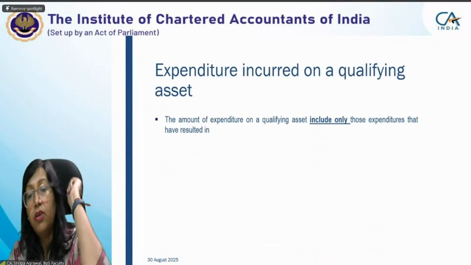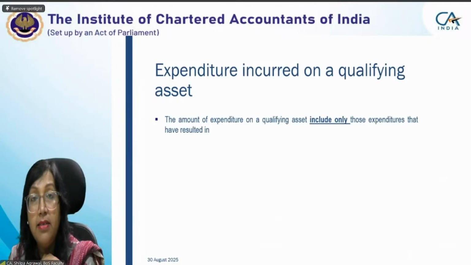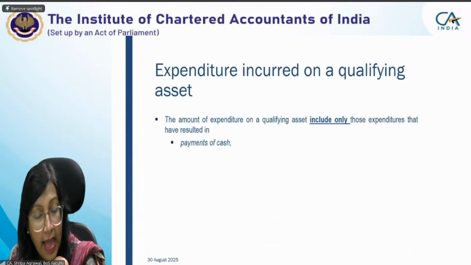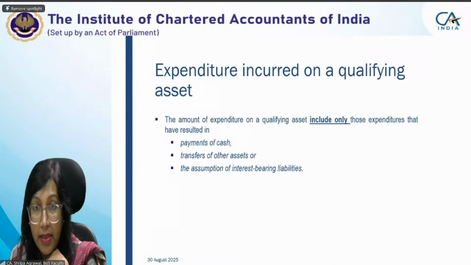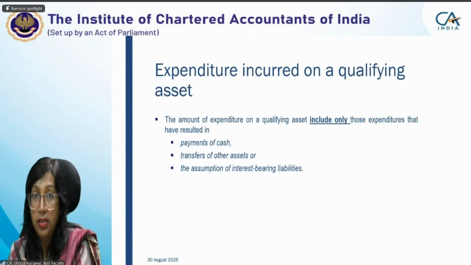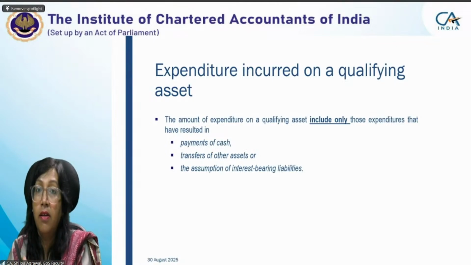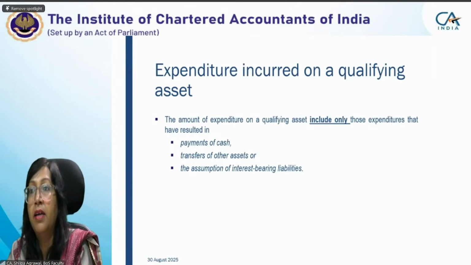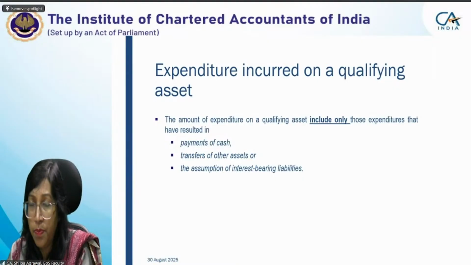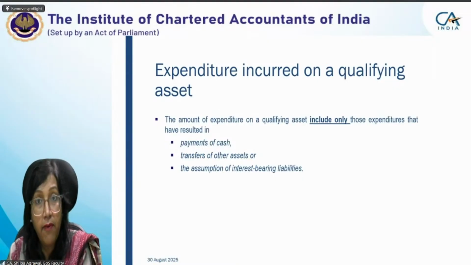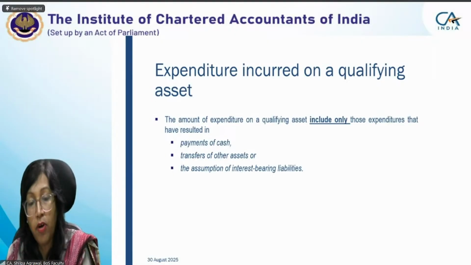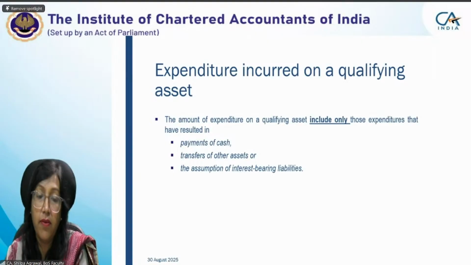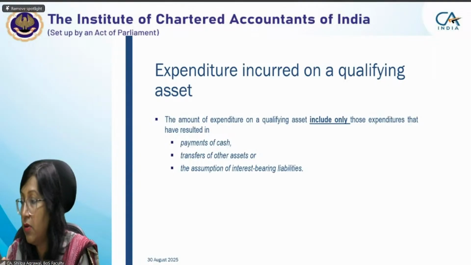The amount of expenditure on a qualifying asset includes only those expenditures that have resulted in payment of cash, transfer of other assets, or the assumption of interest-bearing liabilities. Any expenditure done by paying cash, like buying any equipment for the construction of a building, or giving an advance for raw material like cement, sand, iron rods or steel, whatever material is used, if we have paid in cash, that cash payment forms part of expenditure.